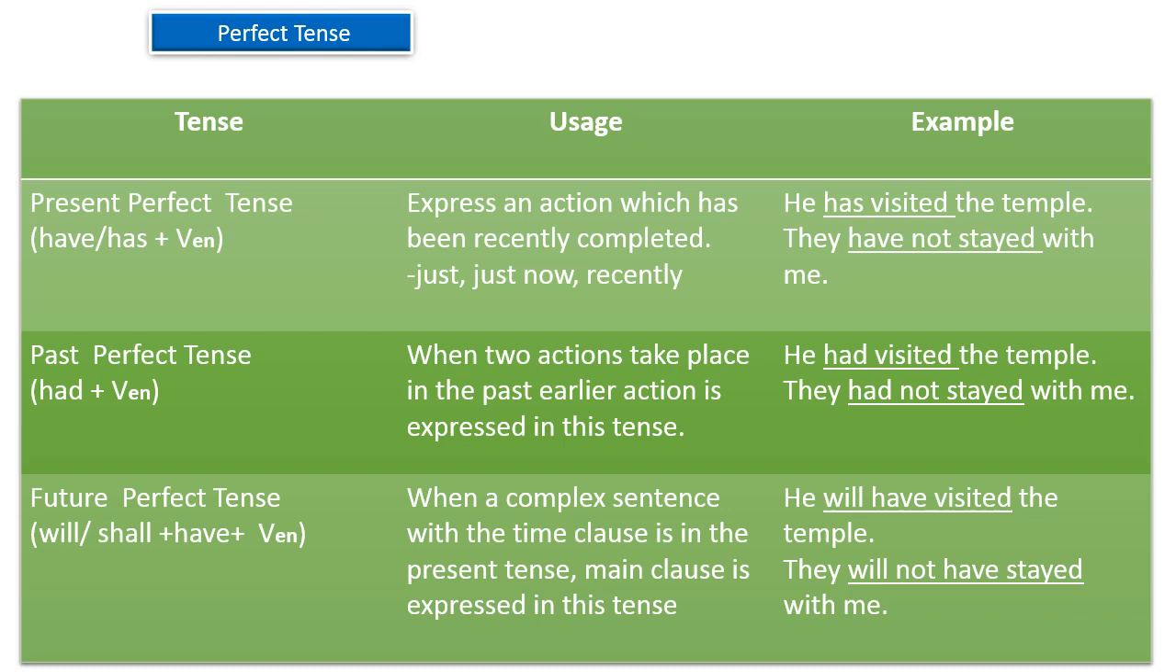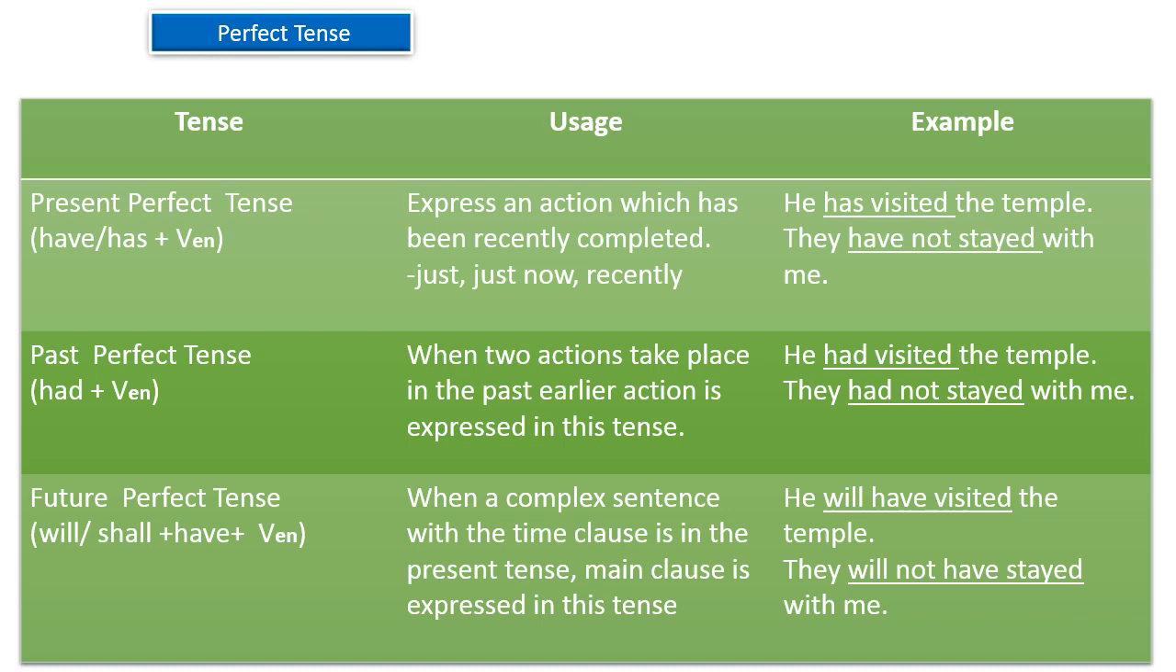Example given here, first one: he had visited the temple. Had is the helping verb, combined with the verb's past participle, visited. So the verb used here is had visited. Come to the second sentence, the negative sentence: they had not stayed with me. The helping verb used here is had, with negative formation had not, and the past participle of the main verb, stayed. Had not stayed means this action had been completed earlier. So we use here had not stayed.